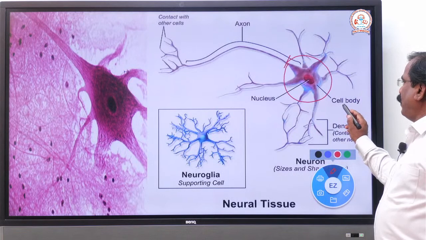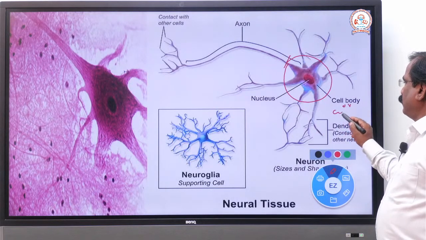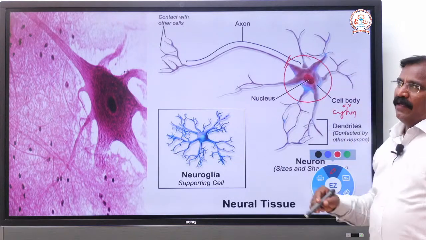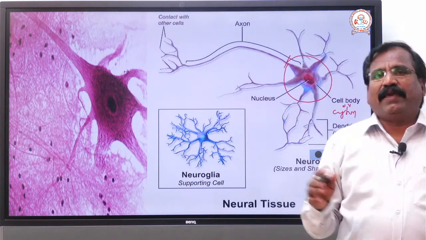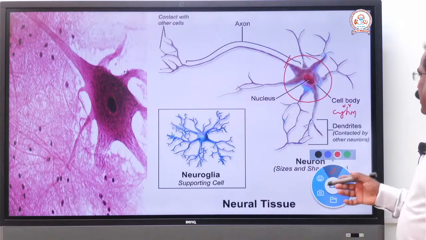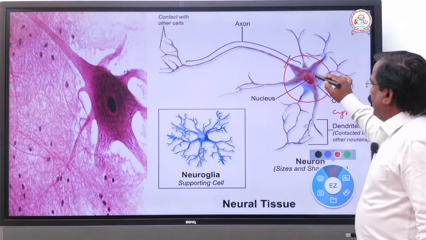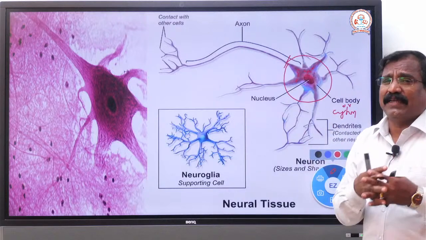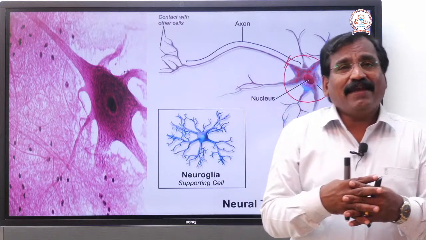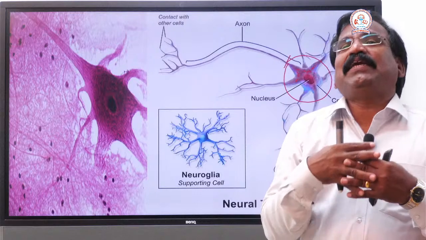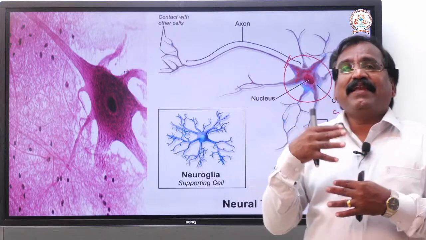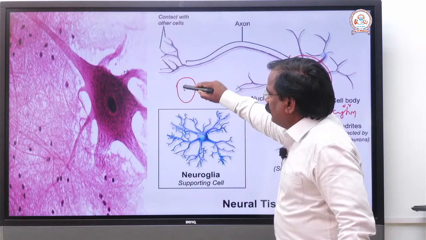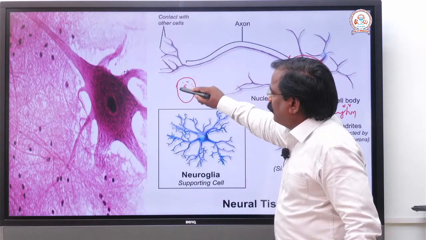The cell body, cyton, encloses a fluid. Imagine it is nothing but a cell. Cell specialization means cell differentiation. Basically this is a cell: a plasma membrane, cytoplasm, and a nucleus are there.